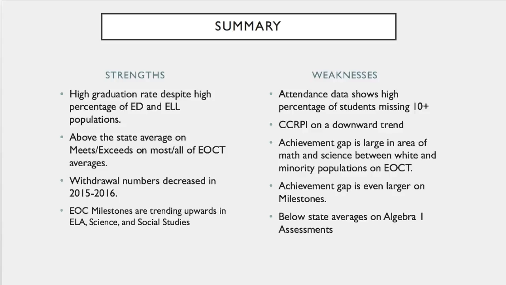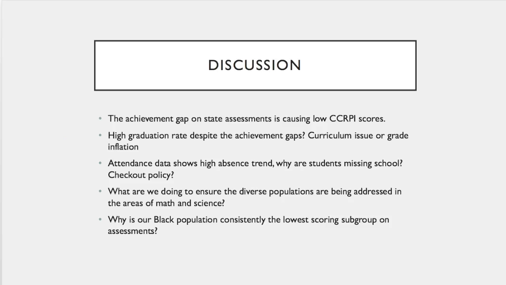The CCRPI is on a downward trend, and I think you'll see that based on these weaknesses, because the achievement gaps are so large, especially on the EOCT, between the white and minority populations in the areas of math and science. The achievement gap is even larger when you get to the EOC milestones. And in Algebra 1, the testing last year, well below the state average on that assessment. So that's some of the reasons why the CCRPI is on a downward trend.